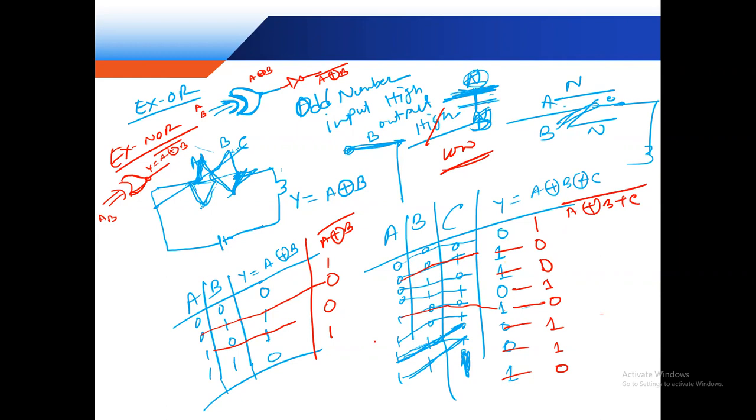So, sir, this is the total of 7 logic gates. This is the basics of our digital circuits, digital gates. This is very important, it must be remembered.